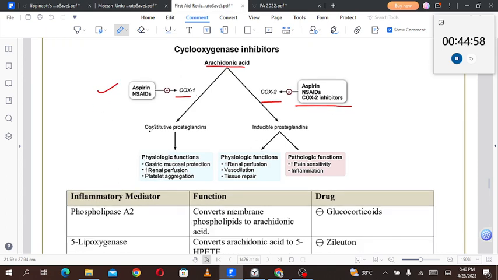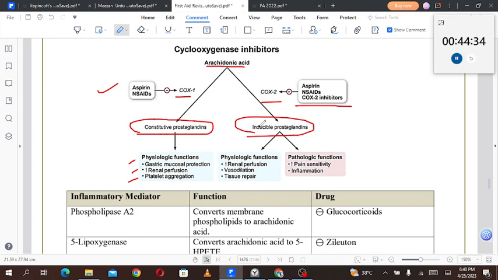So COX-1 has constitutive prostaglandins which are expressed all the time, right? They perform the physiologic function like gastric mucosal protection, increase the renal perfusion, they modulate the platelet aggregation, you may say that. But the COX-2 will produce the inducible prostaglandins, which are produced as a result of exposure to some cytokines only. They will not be produced constitutively in the normal physiologic state.